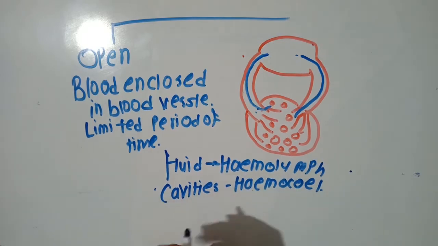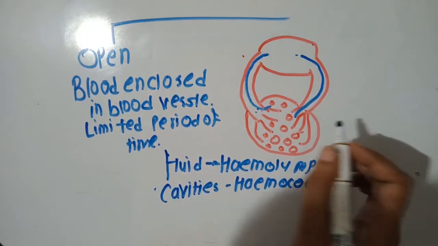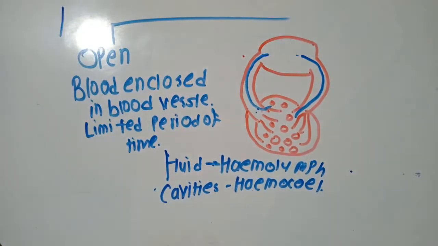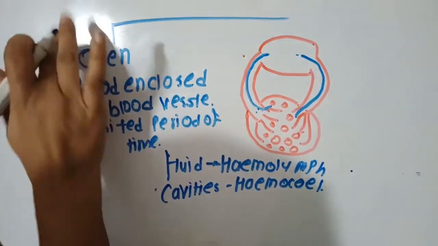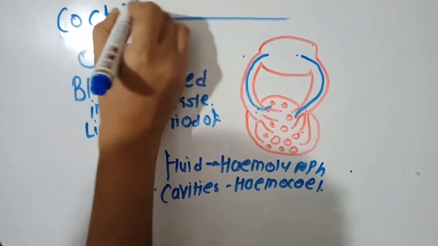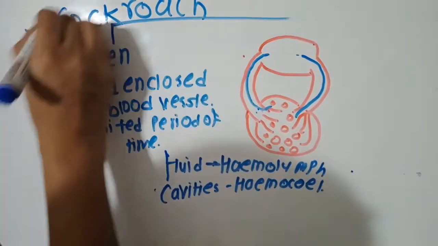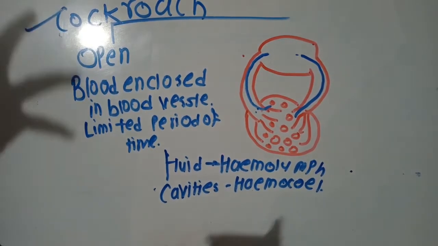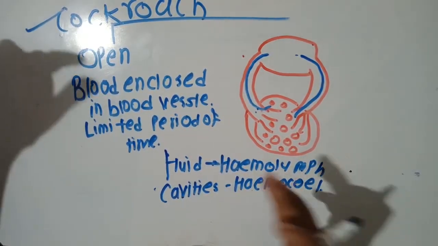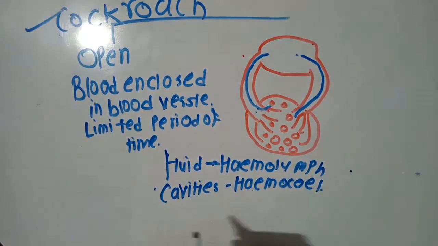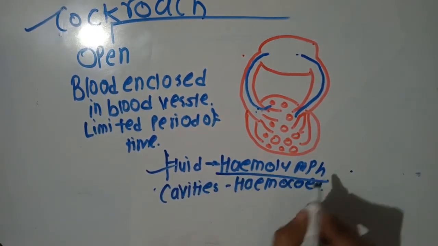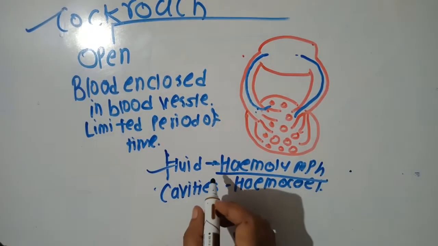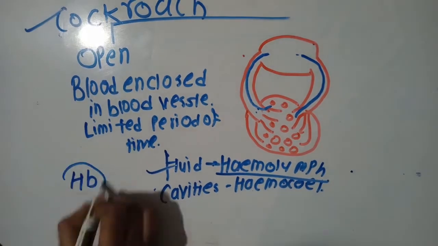This kind of fluid is present in arthropods, for example in cockroaches. If you kill a cockroach, you will not find blood that is red in color. You'll find a colorless fluid. This colorless fluid is hemolymph. And why is it colorless? Because this fluid does not contain hemoglobin.